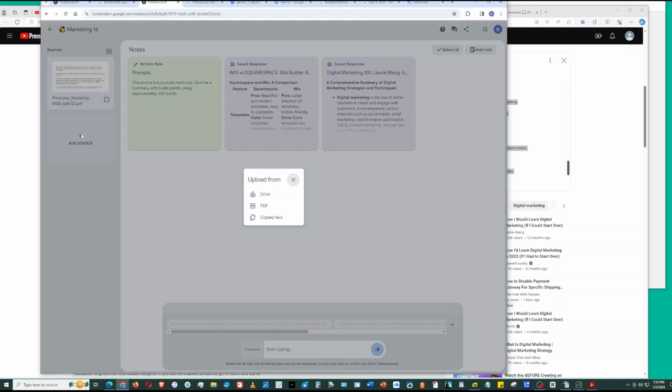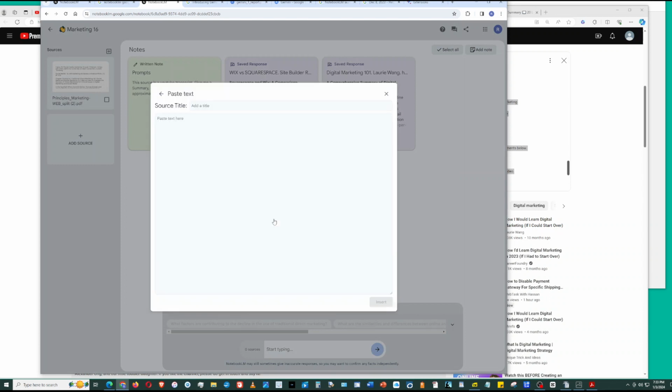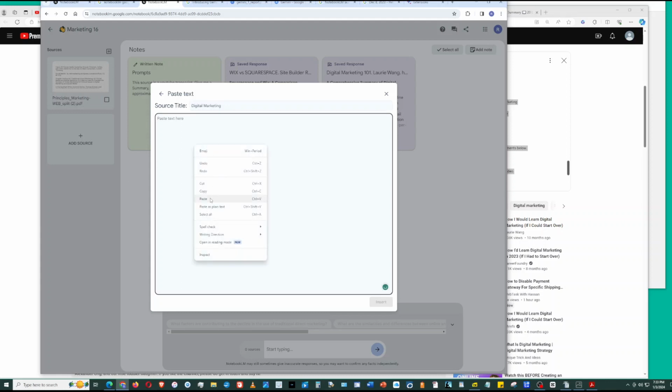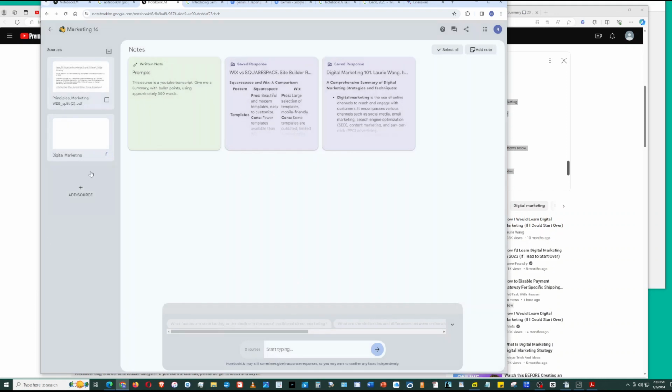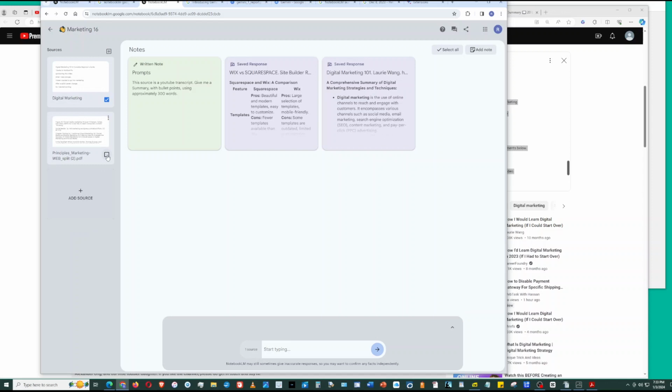I'm going to add a source. You can add a file from Google Drive. You can add a PDF file and click copy text. So I'm going to put here digital marketing, and I'm going to paste. Then insert. So now I have a source. So see this check mark, that when you check it, that selects the source.